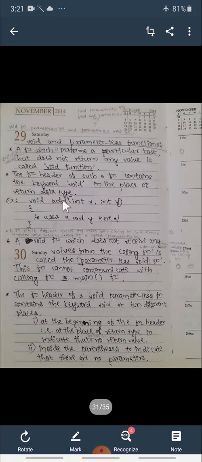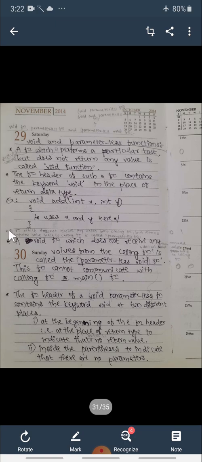This is a function definition. Here the return type is void, the function name is add, the parameters are int x, int y, and the body of the function is here. It uses the values of x and y to compute something, and it will not return that computed value to the calling function. So here we have written the return type as void.